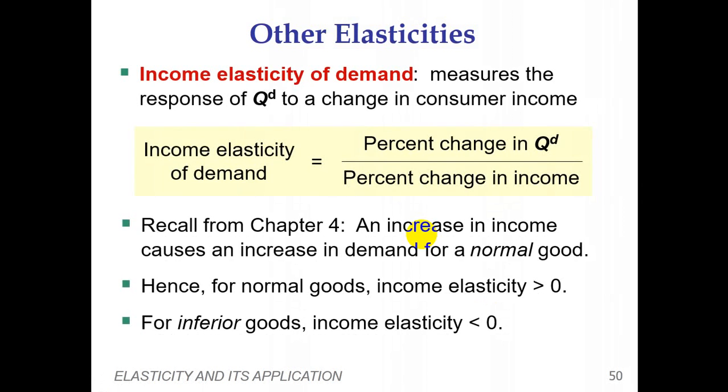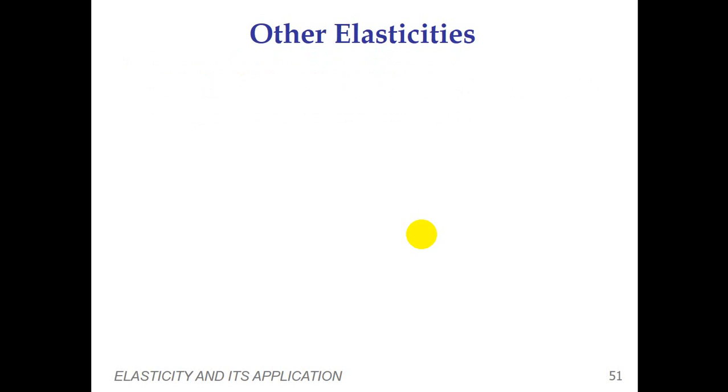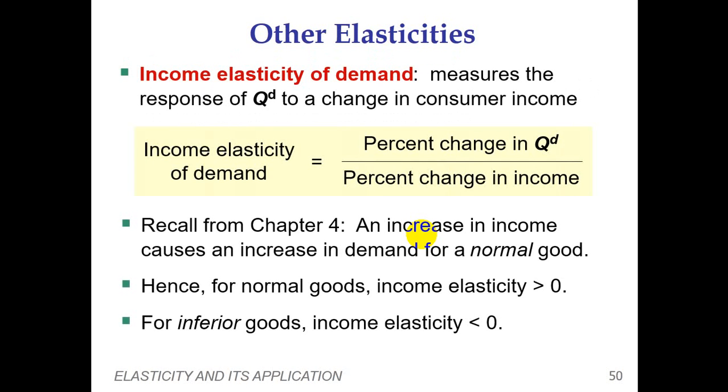Of course, when income is increasing, people try to buy better quality goods. So that is why in case of inferior goods, income elasticity is less than 1, or it has a negative relationship. So this is the basics regarding the income elasticity of demand. During the online session you can ask questions. I am going to give you a review regarding the income elasticity of demand, so if anything is not clear to you, by listening to the review you can understand.